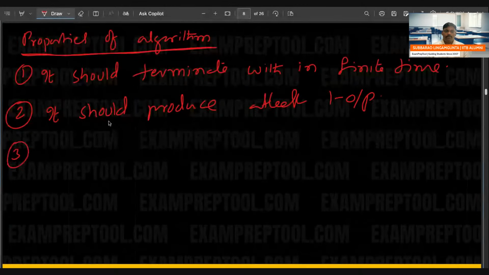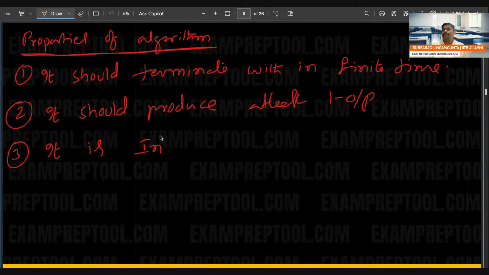Third, it is independent of programming language. When you say algorithm, it is not based on the programming language. In some programming languages, implementing this algorithm may be easy. In some, implementing it may be a little difficult. But remember, an algorithm is not based on the programming language. It is independent of programming language.